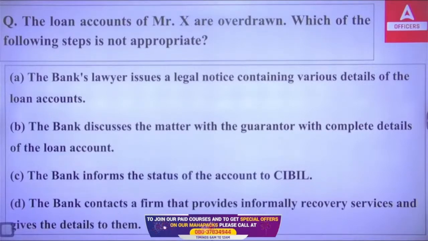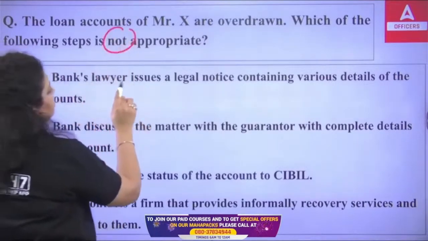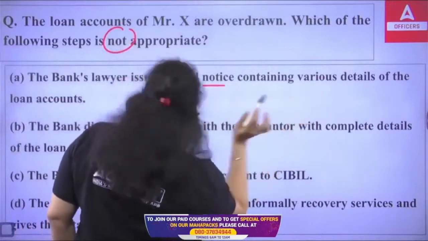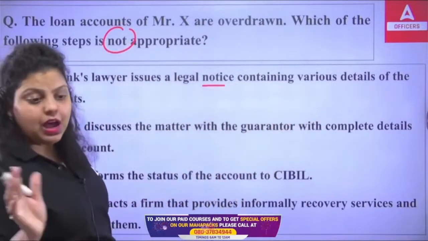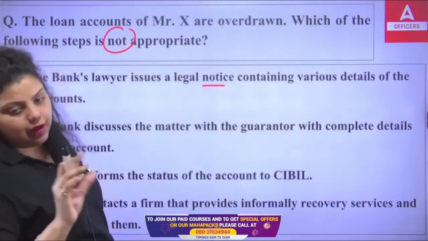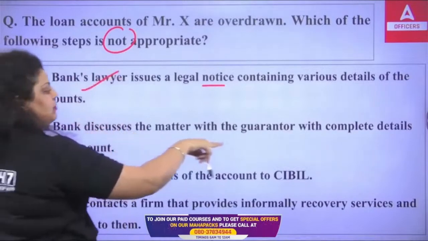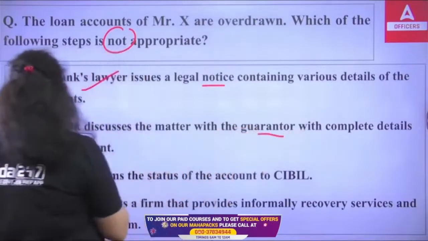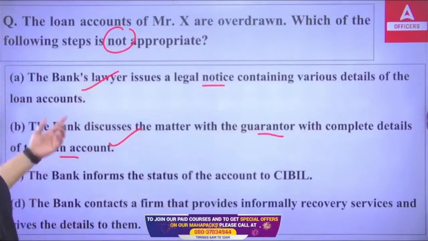Which of the following is correct? So it is not an appropriate step. First, the bank's lawyer issues a legal notice containing various details of a loan account. This is the appropriate step. After seeing the overdrawn limit, you have to issue a legal notice. This is true. The bank discusses the matter with the guarantor with complete details of the loan account. This is also true. After facing the overdrawn condition, you have to talk with the guarantor about that.